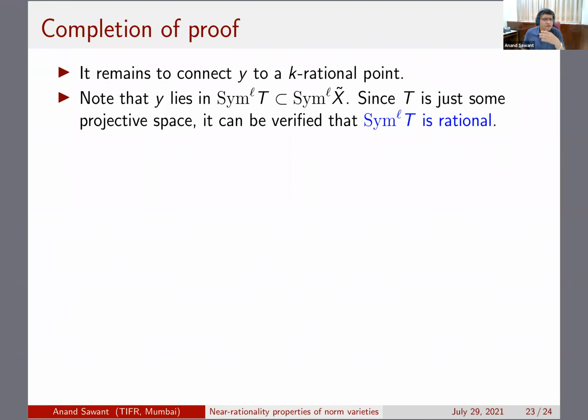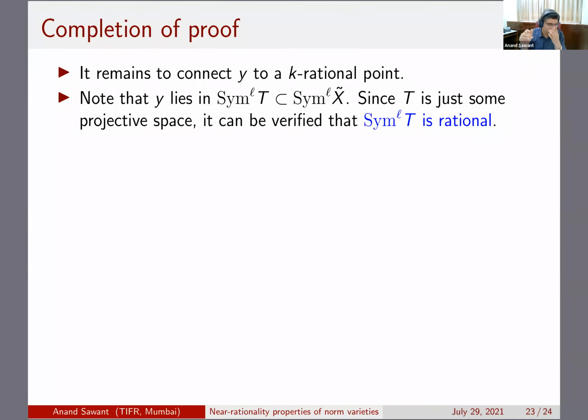Yeah, you can find the reference in our paper. It's due to Matsusaka, and so this is rational, and so now this has a nice open subset which is isomorphic to an open subset of some projective space, and so there are plenty of k-rational points there, and if our point y lies inside this open set, you can easily connect it to a k-rational point by a P1. So that is quite easy to obtain.